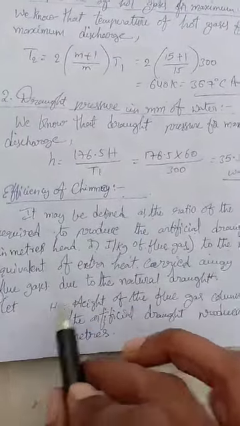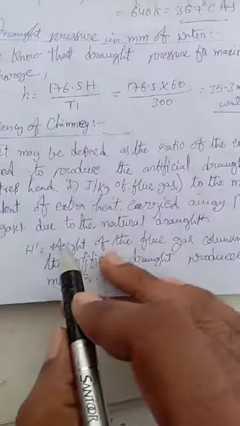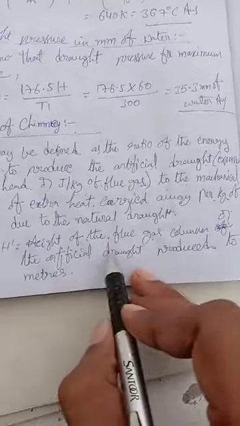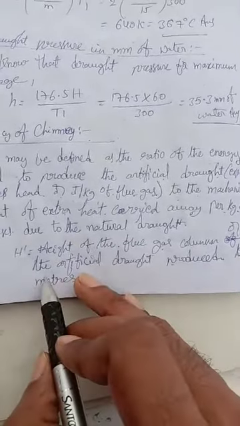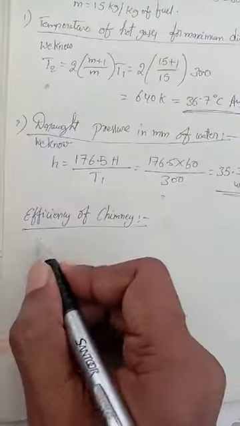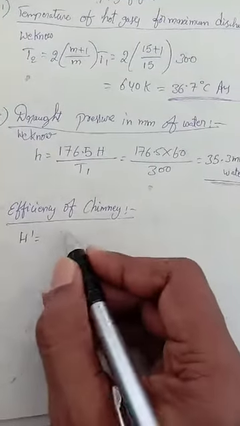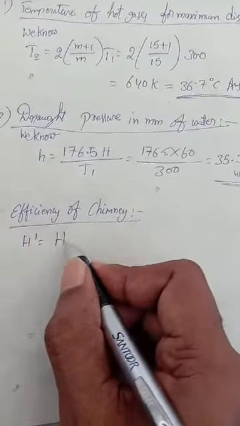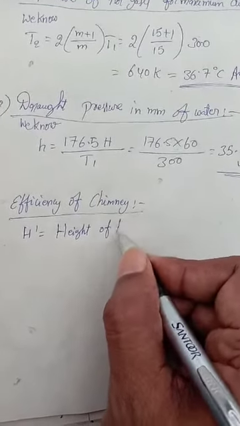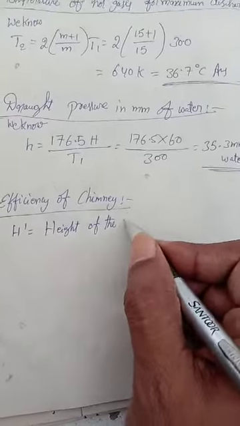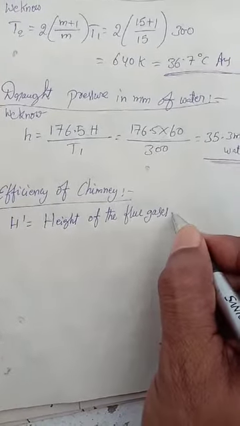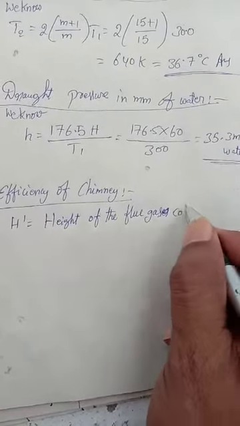Let H dash be equal to the height of the flue gas column or the artificial draft produced in meters. So I can write all those things here. First, H dash is equal to the height of the flue gas column.